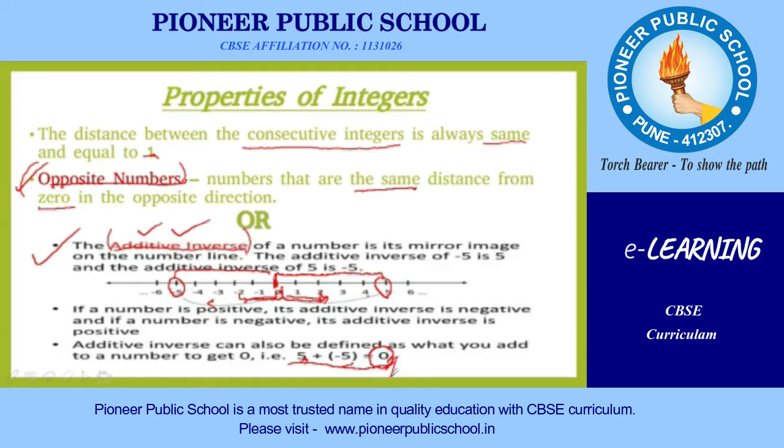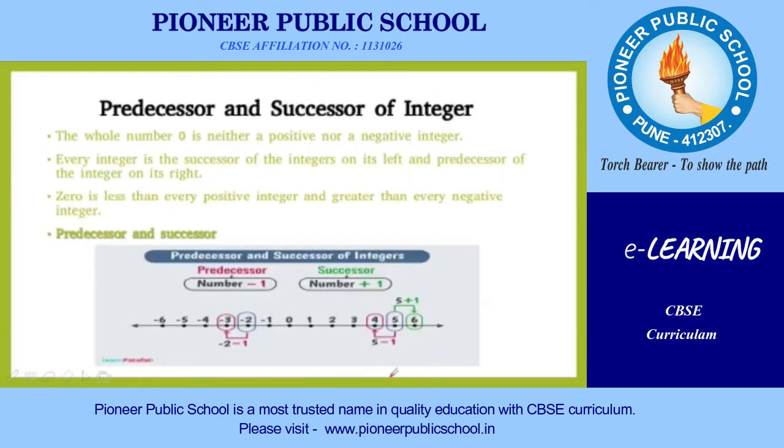Then let's move ahead. What are the predecessor and successor of any integer? As the name indicates, predecessor means the previous number and successor means the next number. The whole number 0 is neither a positive nor a negative number, as we discussed in the first slide.